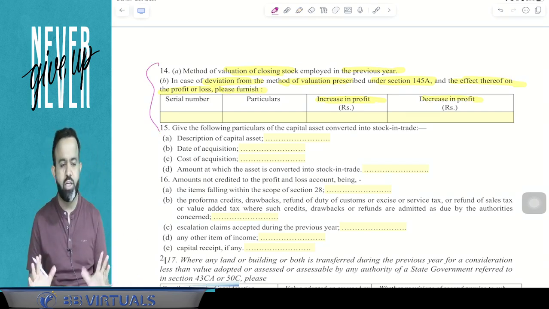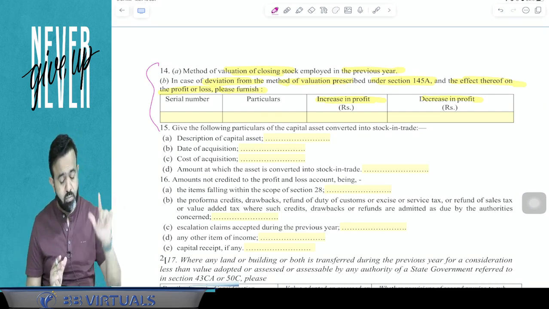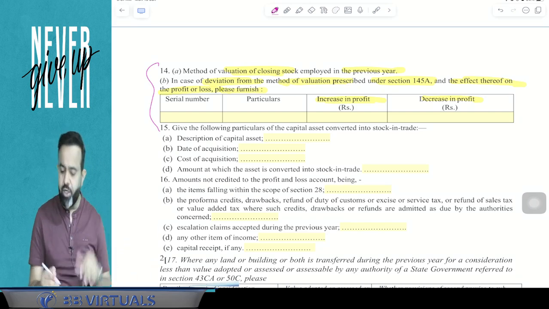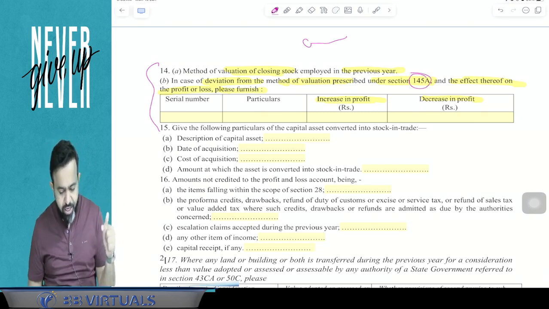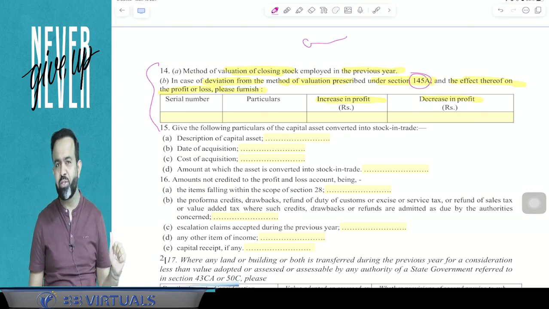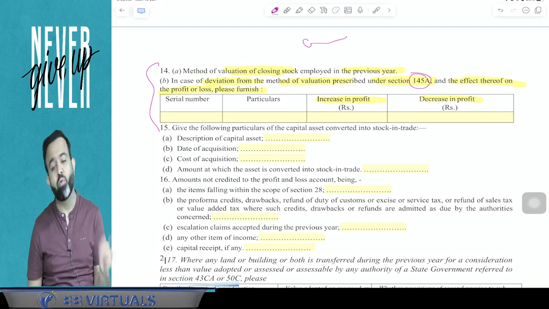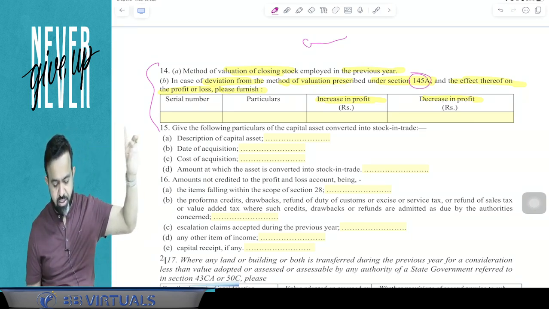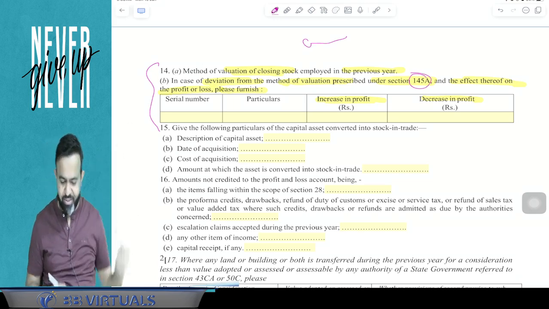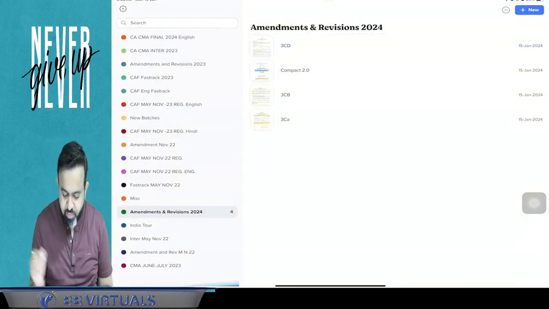So clause number 14 of Form 3CD is related to the method of valuation of closing stock. Normally it is cost or NRV, whichever is lower, as per section 145A. And has the assessee followed any other method for valuation of closing stock or not? If yes, then what is the increase or decrease in profit due to that? That has to be reported by the chartered accountant here. You got my point or not? Yes. So this was clause number 14.